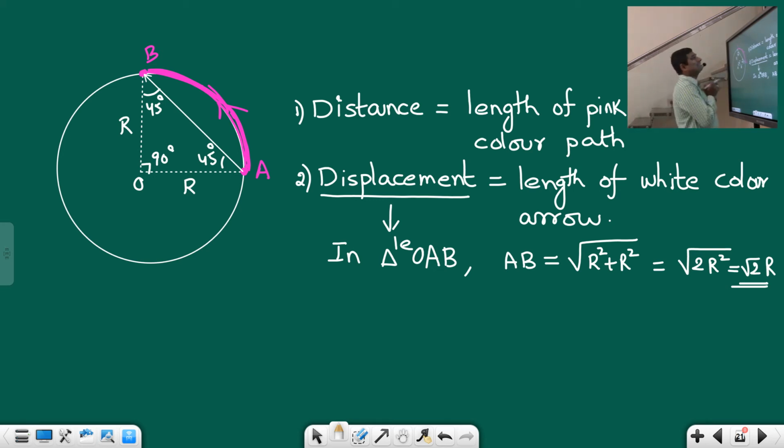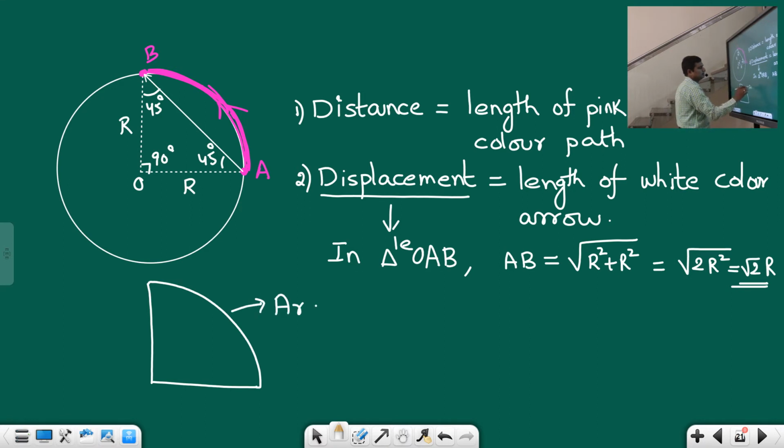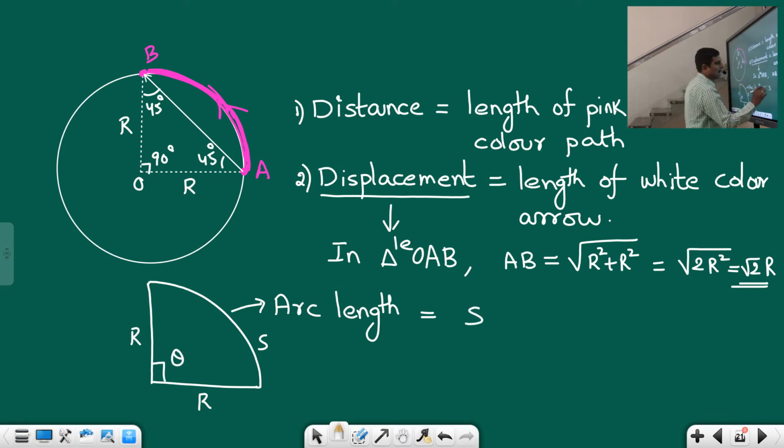Now coming to distance, which is very, very important, students. How to calculate this distance? This distance is nothing but this length, this arc length. We call this arc length. To calculate this arc length, suppose we write it as S, and let us say this is r, and this angle is theta. So this arc length S is given by r times theta.